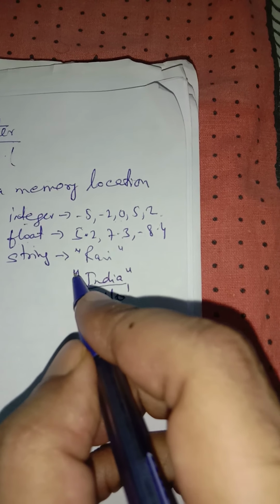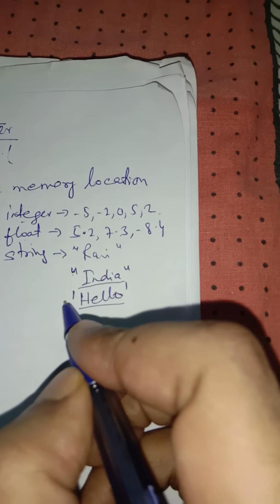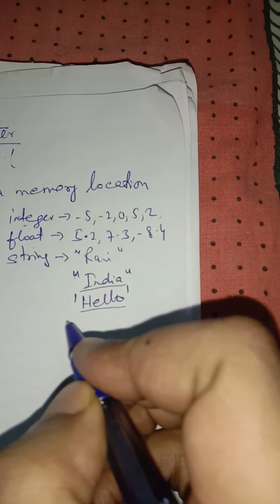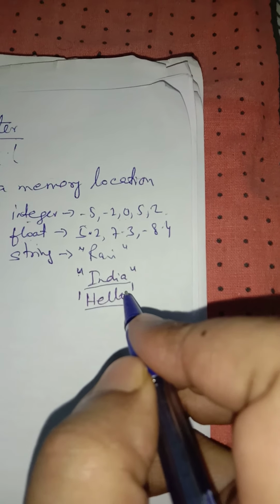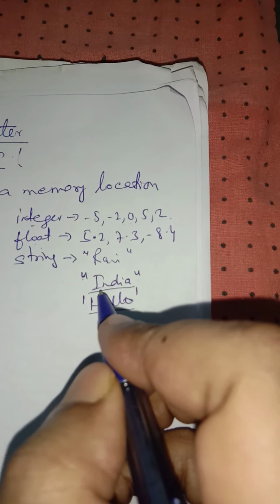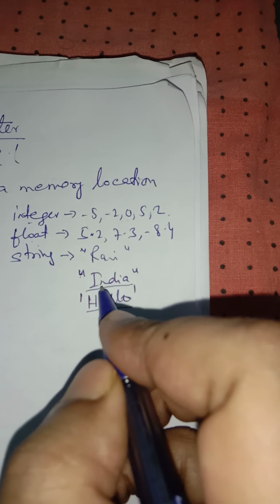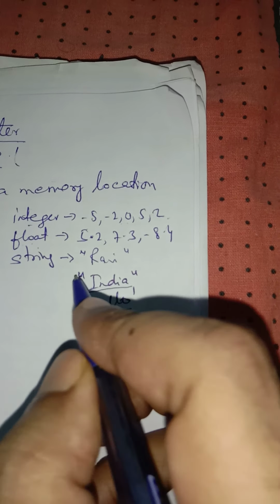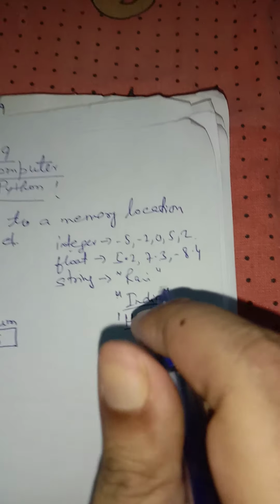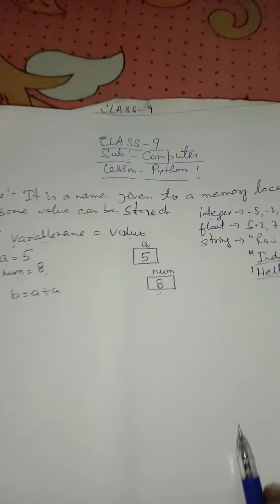So what is the difference between using the double quotes and single quotes? We will be discussing it later on. But for now, just remember that when we use more than one character in double quotes or in single quotes, it is known as string.